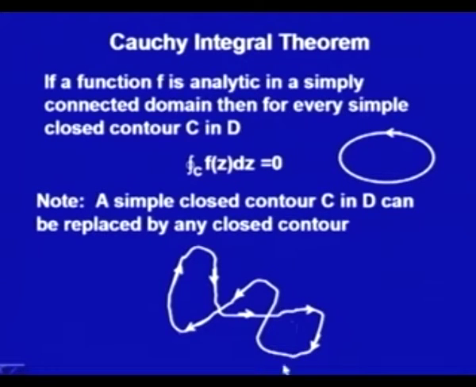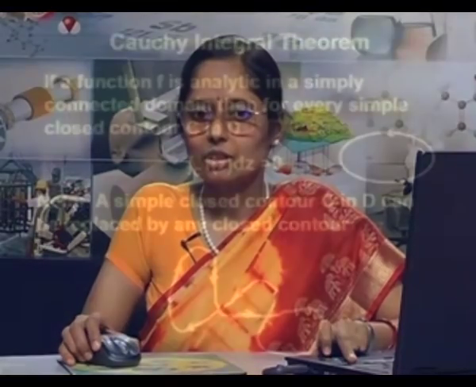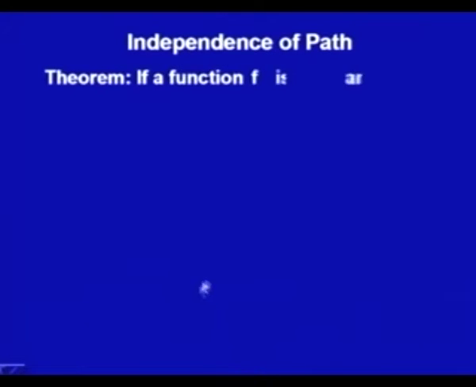Let us see what it is actually referring to. We are basically interested in finding out in what sense we could say that for a function the integral will depend upon the path, and for what functions the integral does not depend on the path. So, now we are talking about analytic functions. We found that on any simple closed contour, the integral along that contour will always be 0 for an analytic function f. This says that we have independence of path.